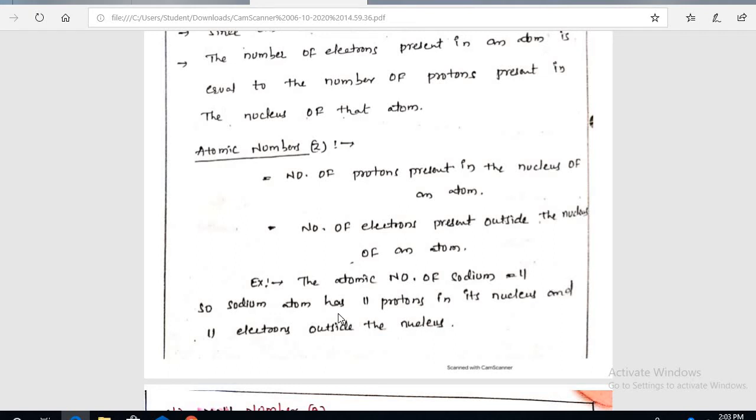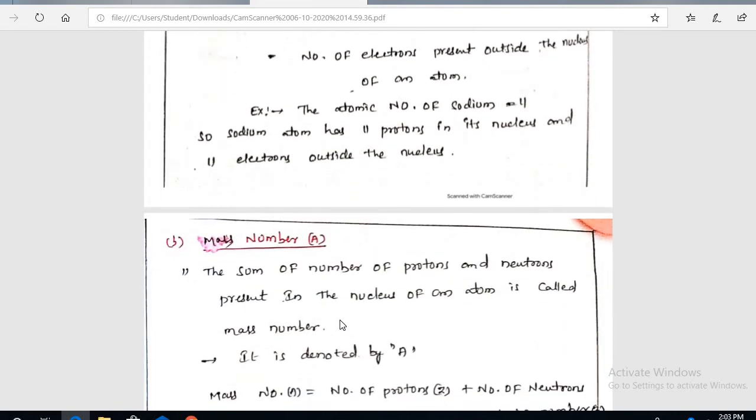Once again, the atomic number of sodium is 11, with 11 protons and 11 electrons. We only consider protons or electrons.